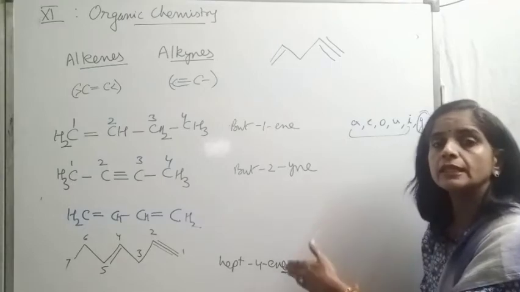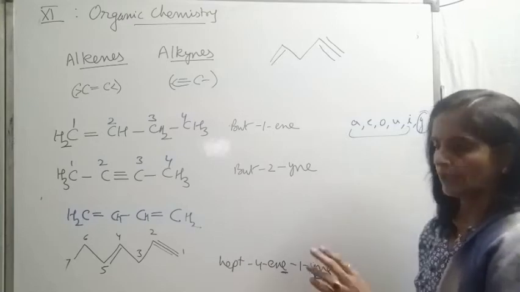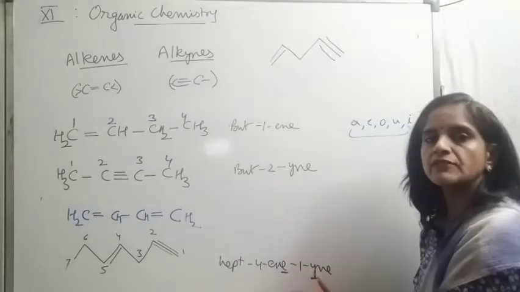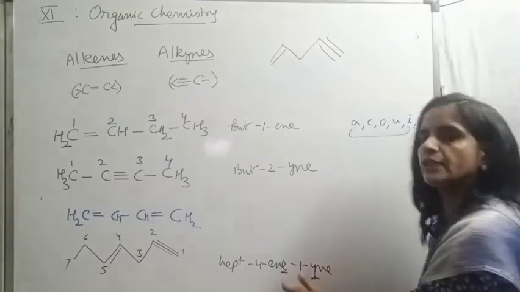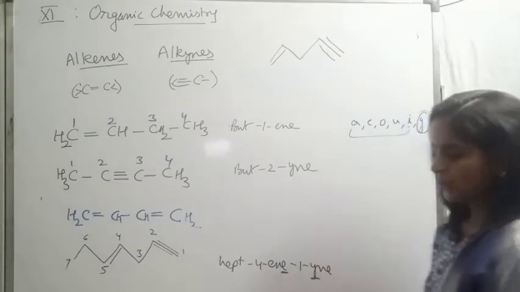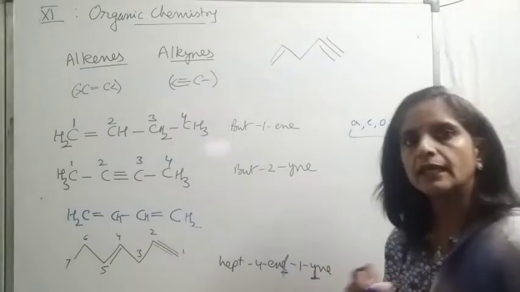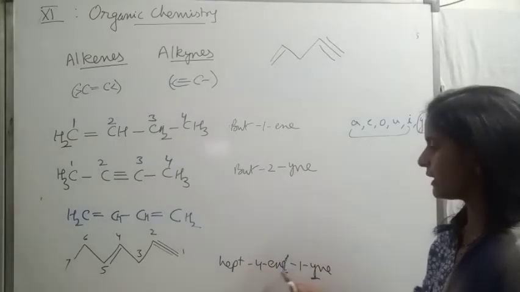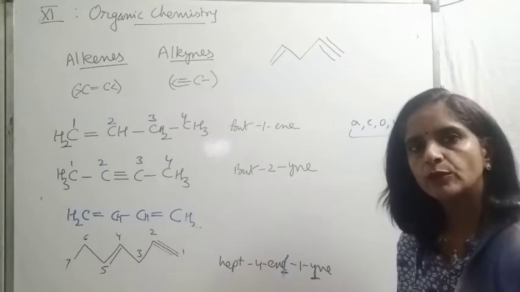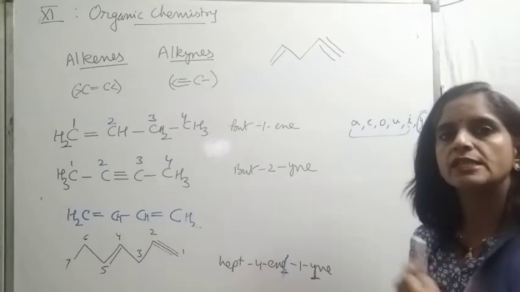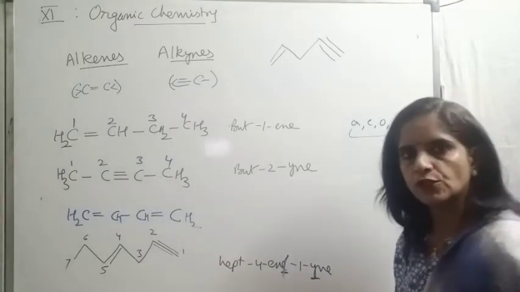So, the previous E, A, O, U, whatever is present is dropped. The previous vowel will be dropped if the second suffix is starting with any vowel. So, this E will not come in the naming. So, beta, the final correct name is hept-4-en-1-yne. Drop this E. Very important rule, beta. Keep this in mind whenever you are doing such kind of questions. Like this, if we attempt this question.